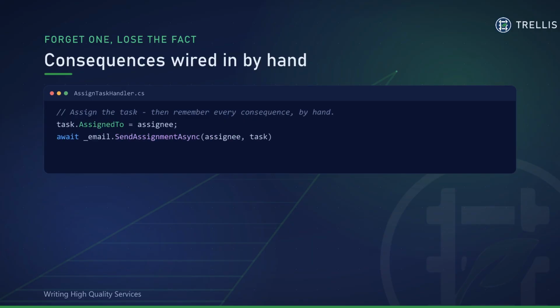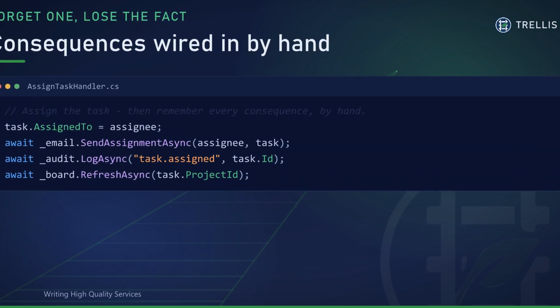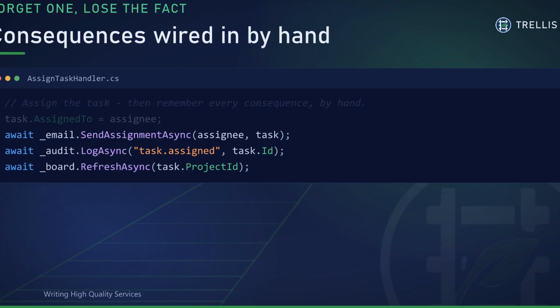When a task gets assigned, a lot is supposed to happen. Notify the assignee. Write an audit entry. Refresh the board. So the handler does all of it, inline, by hand. But now assigning a task and reacting to it are tangled together, and every other place that assigns a task has to remember this exact list. Forget one line, and the fact quietly goes unrecorded.